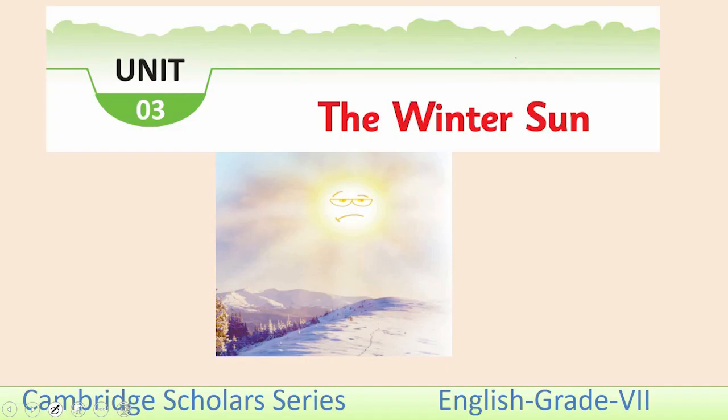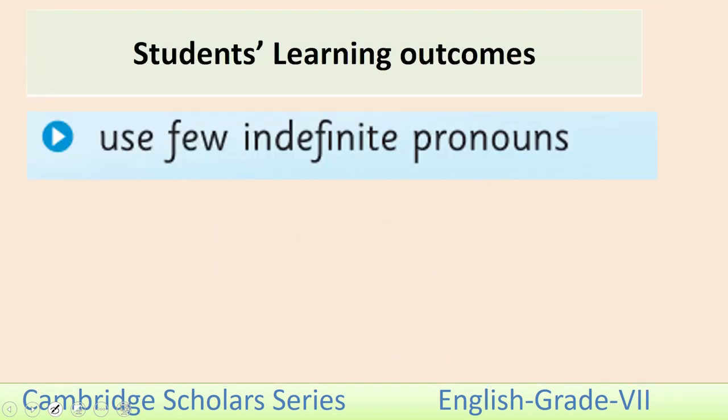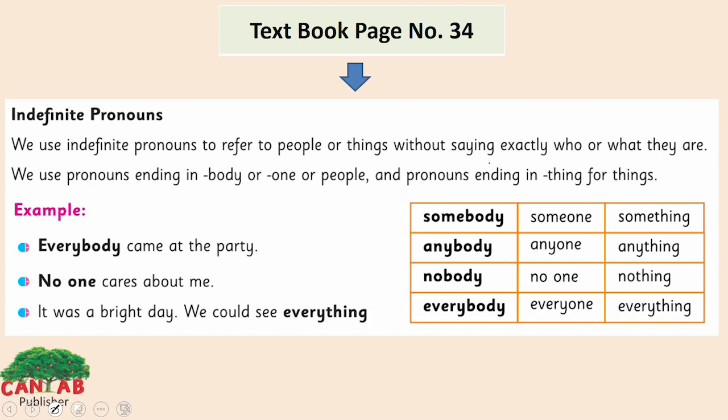We will start our lesson from unit number 3, the winter sun. SLOs of this lesson are: use few indefinite pronouns. In our previous lesson, we have discussed 3 types of pronouns: personal pronouns, reflexive pronouns, and possessive pronouns. Now we will discuss indefinite pronouns. Look at the page number 34 of your textbook.